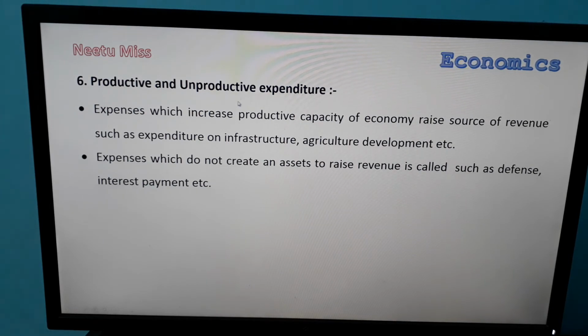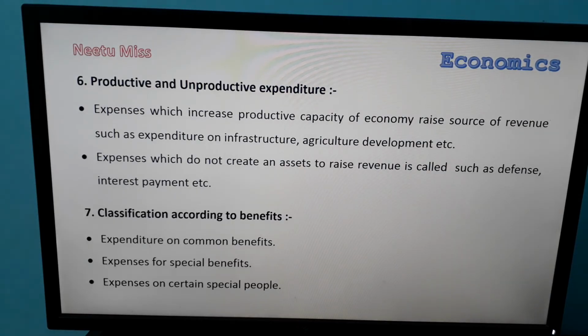Next is unproductive expenditure. Unproductive expenditure is the expenses which do not create an asset to raise revenue. Example, if the government spends money on defense and on interest payment for loans, it will not create any productive capacity of the economy, and it will not help the government to raise sources of revenue. So productive expenditure creates productive capacity of the economy, and unproductive expenditure does not.